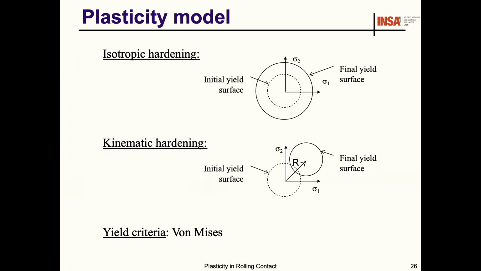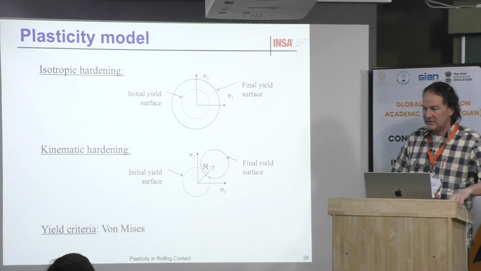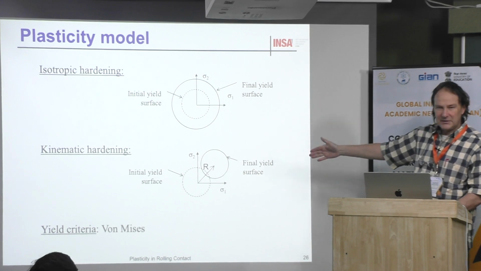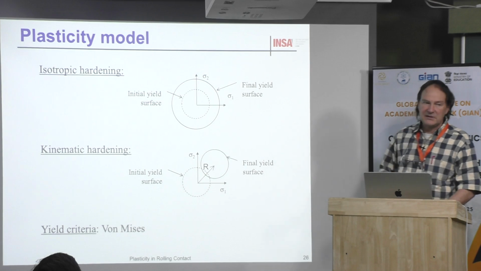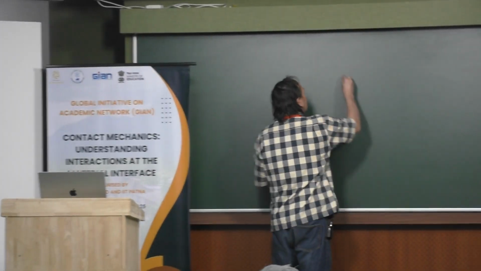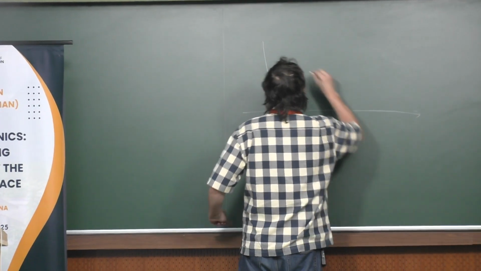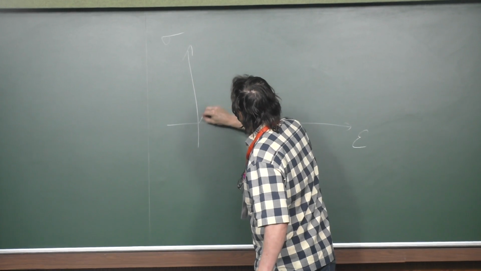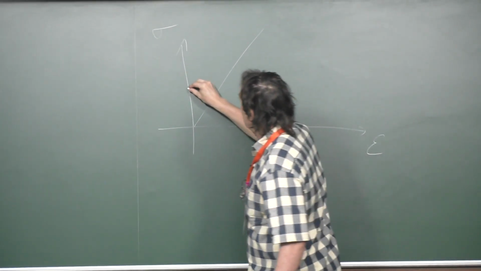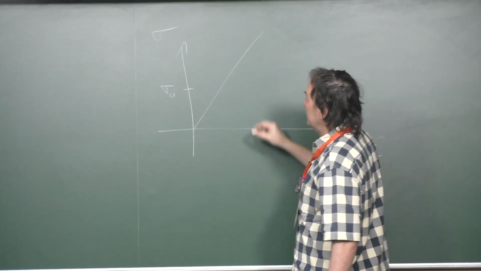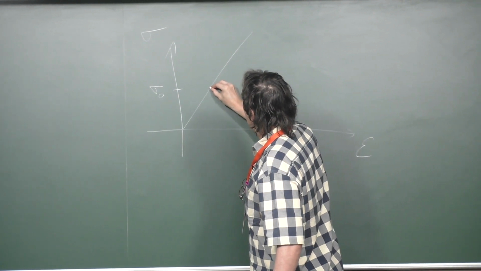Now let's go to some results and some physics, because I am mostly interested in the physics behind that. There are 2 types of hardening, isotropic and kinematic. Isotropic hardening means that when you do a test, here is the stress, the strain. This is the elastic behavior. When you exceed, for example, the initial yield stress here, you start to have plasticity.